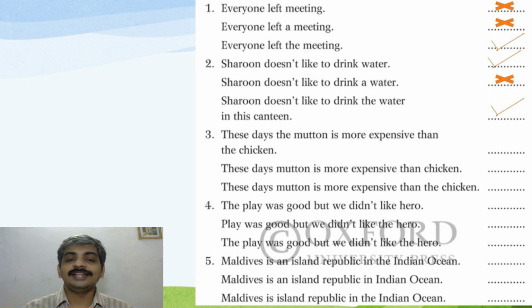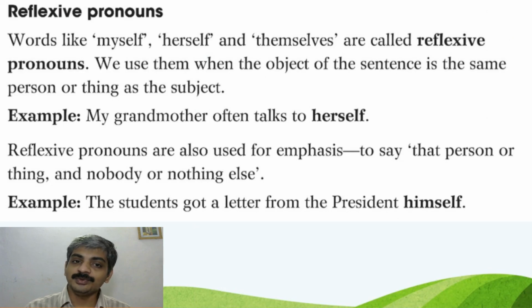Now we move to the next grammar part that we have already seen in the coursebook, here in detail. Reflexive pronouns. Words like myself, herself and themselves are called reflexive pronouns. We already knew it. We use them when the object of the sentence is the same person or thing as the subject. The object and subject are the same. Example, my grandmother often talks to herself. Reflexive pronouns are also used to emphasize, to say that person or thing and nobody or nothing else. Example, the students got a letter from the president himself.